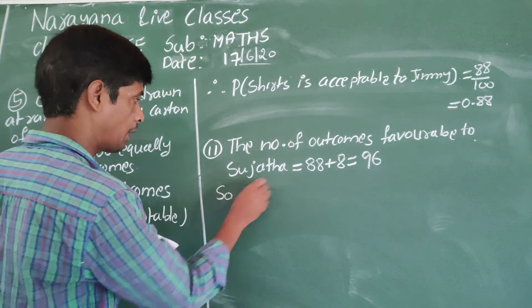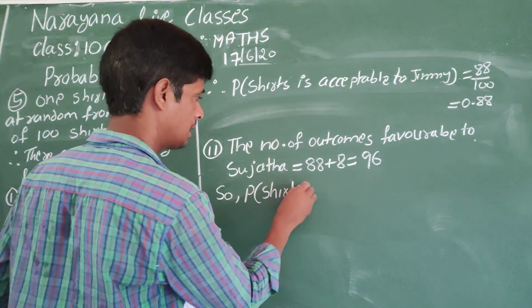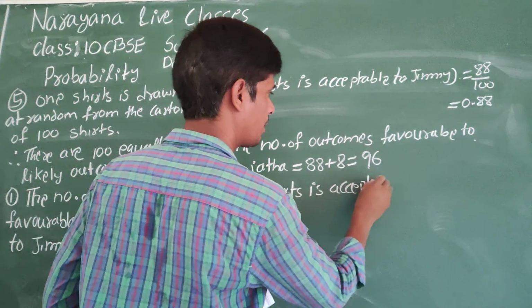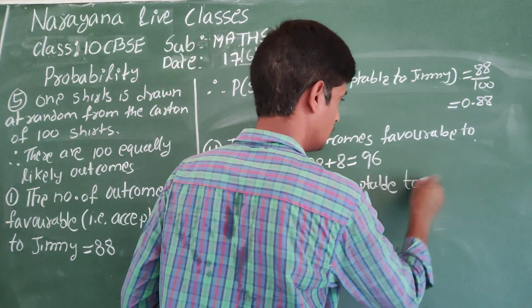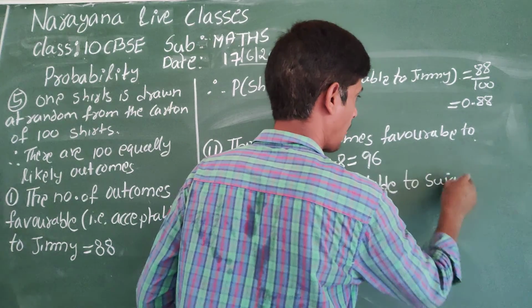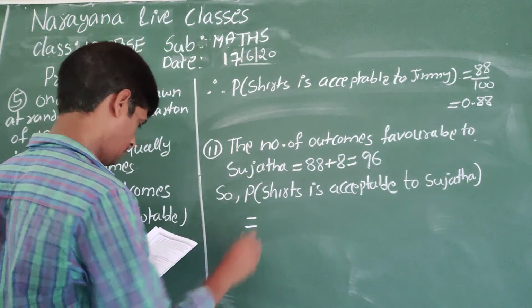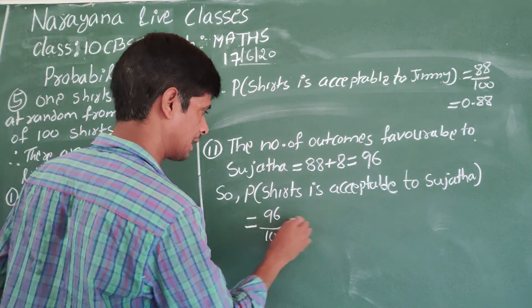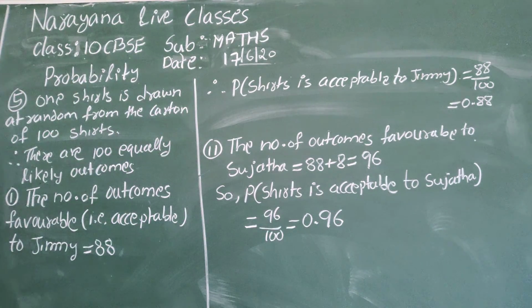So, the probability the set is acceptable to Sujata is 96 by 100. We can write this as 0.96 also. And once look at the solution.